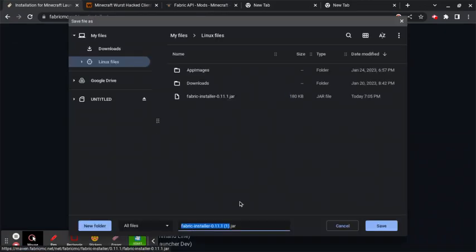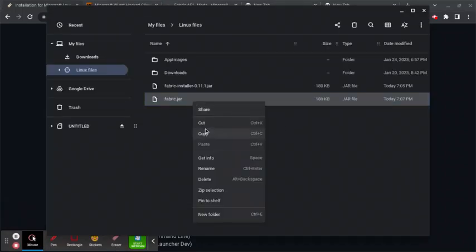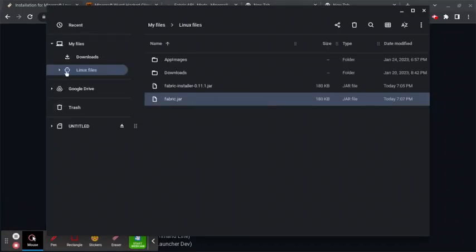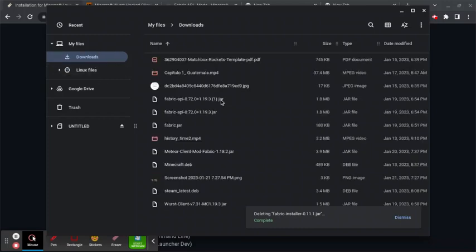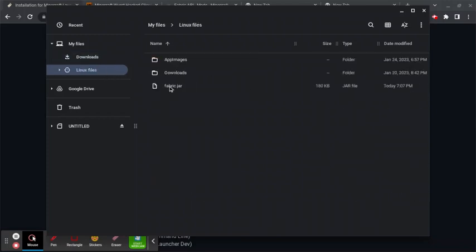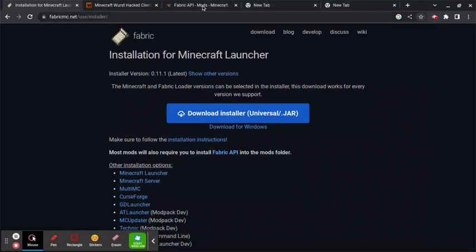First thing you want to do is install fabricinstaller.jar, and you want to name it just plain Fabric. Then, once you do that, you want to copy it. Wait, it's already in the Linux files, never mind. If it's not in the Linux files already, you want to take it from downloads to the Linux files, just lowercase fabric.jar. Then you want to close that.